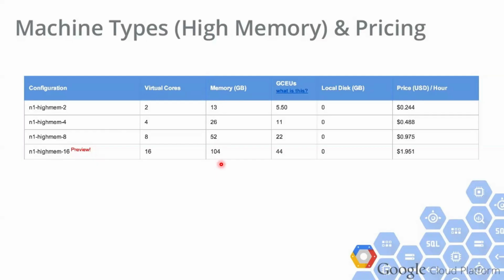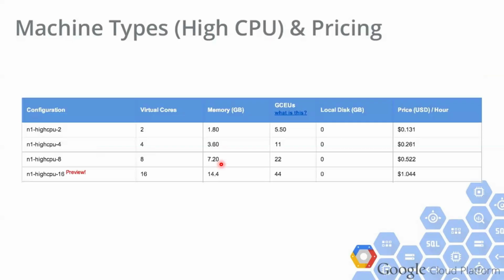Now, next type, look at here, high CPU servers. N1 high CPU 2: two virtual cores and 1.8 GB memory. N1 high CPU 4: four core CPUs and 3.6 GB memory. N1 high CPU 8: eight CPUs and 7.2 GB memory. Like this, we can use the different types of machines, as per the client requirement, as per the project team requirement.